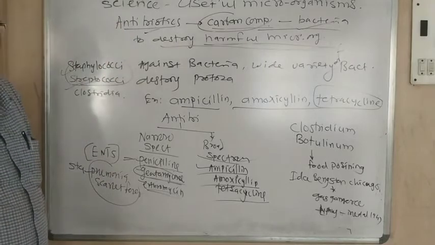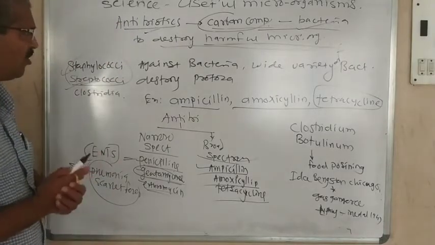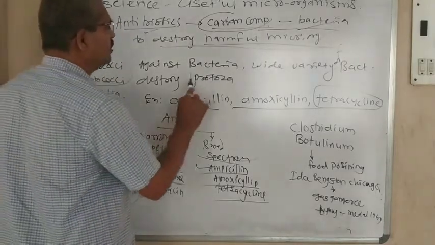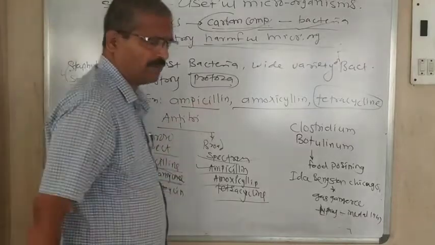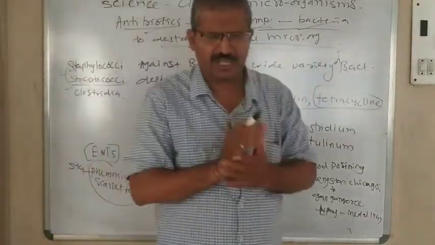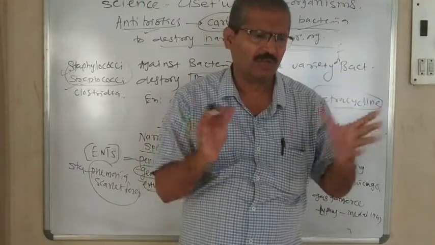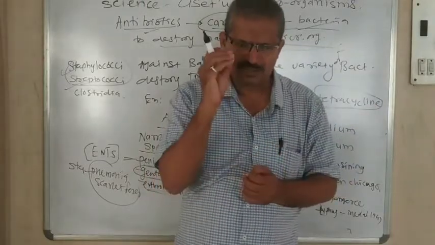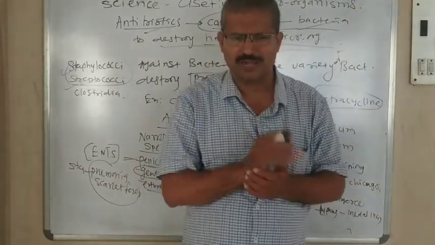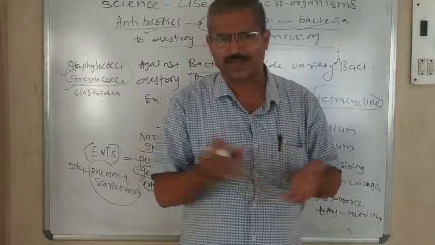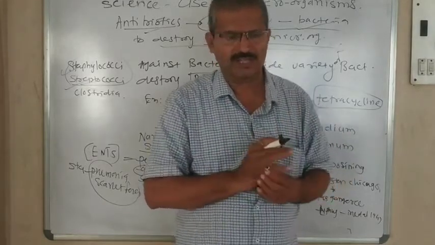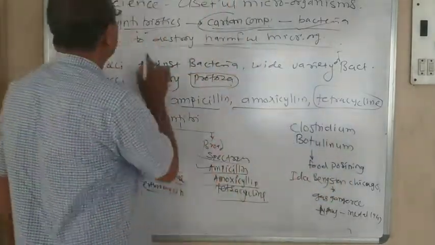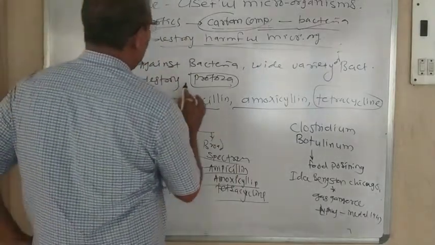What is the use of antibiotics? Some of the antibiotics are used to destroy protozoans. For example, if amoeba, paramecium or plasmodium, such protozoan animals, infect our body and enter a living organism, then to destroy them, antibiotics are used.